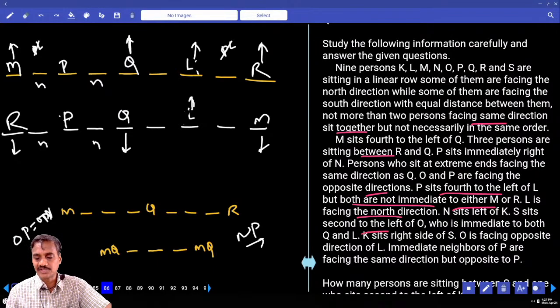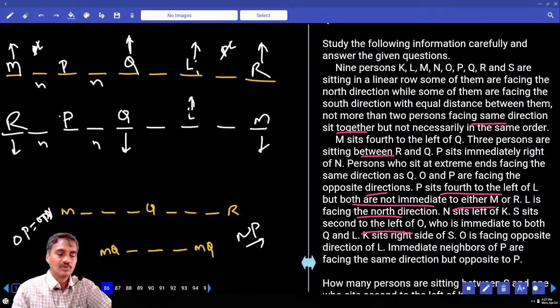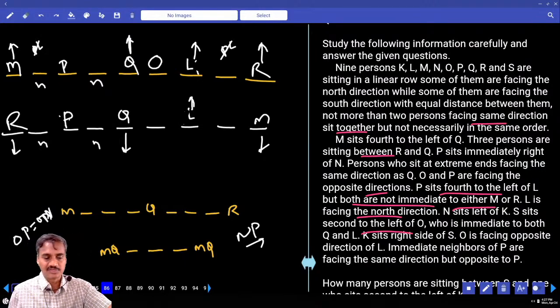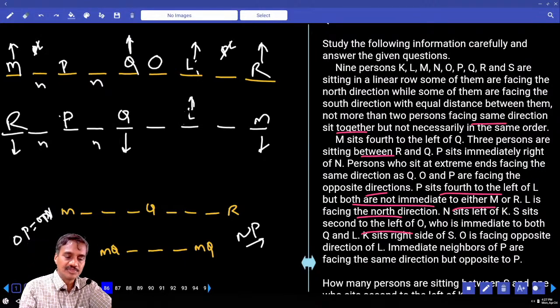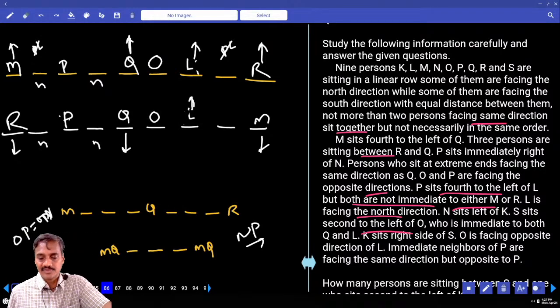And S is second to the left of O. O is immediate to both P and N. If O is here, O is adjacent to both the persons P and N. Then S is seated second to the left of O.